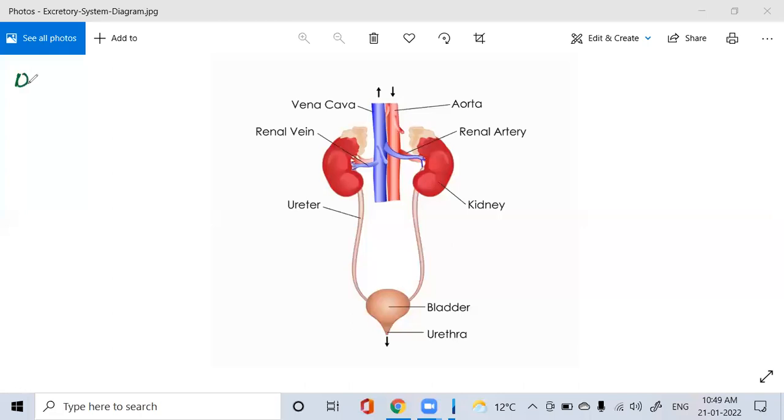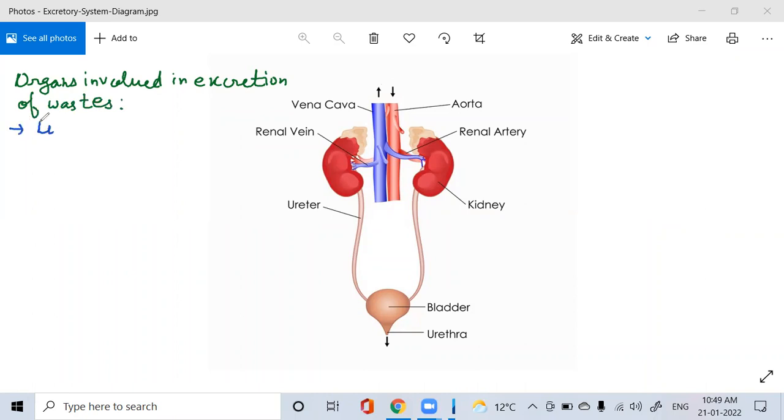So first of all, we are discussing the organs involved, especially in humans, in excretion of waste from our body. What are these? Let's discuss one by one.